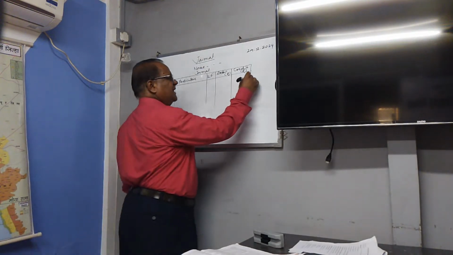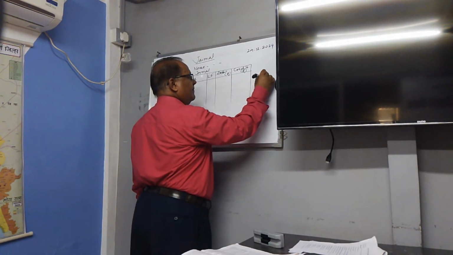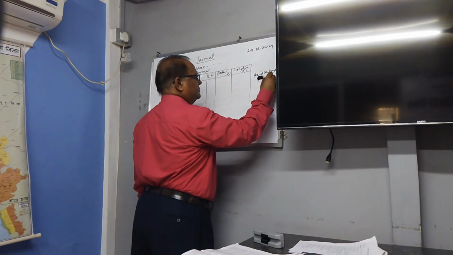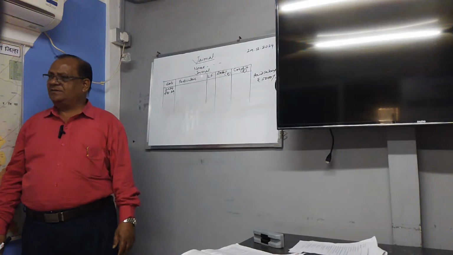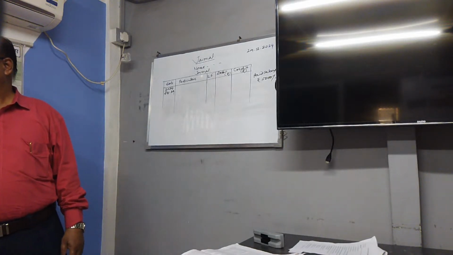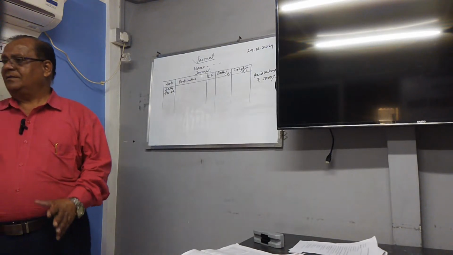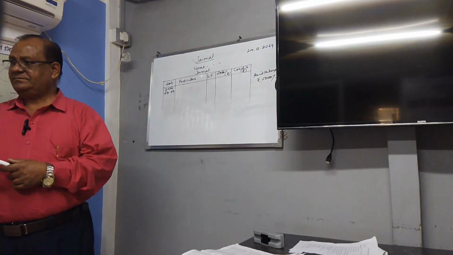Suppose you paid salary of rupees 5,000 on 29th December. You have to make a record for this. Paid means cash is going. Correct?